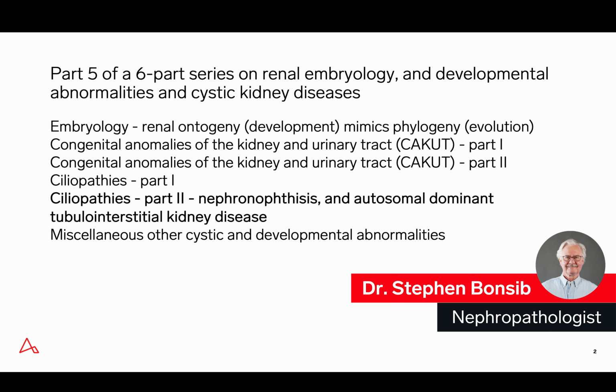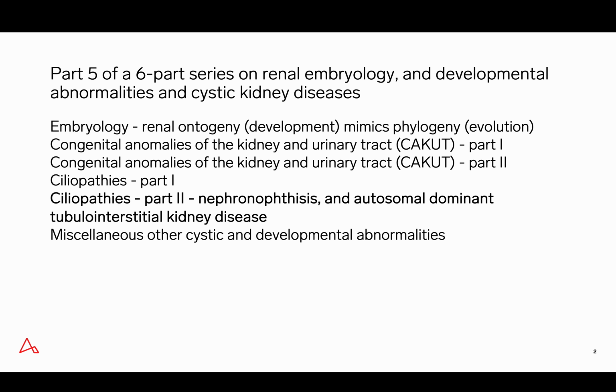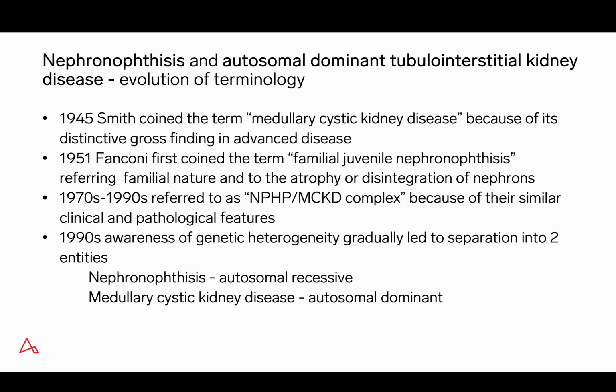This is the fifth segment of my series of developmental abnormalities in cystic kidney disease lectures. The previous four lectures are listed as you can see here. Today I would like to discuss a ciliopathy, nephronophthisis, and autosomal dominant tubulointerstitial kidney disease. I'm discussing these together because they have clinical features in common as well as morphologic features in common as well.